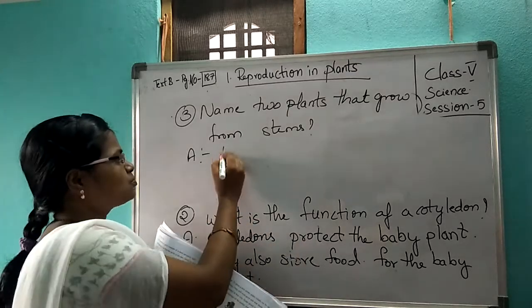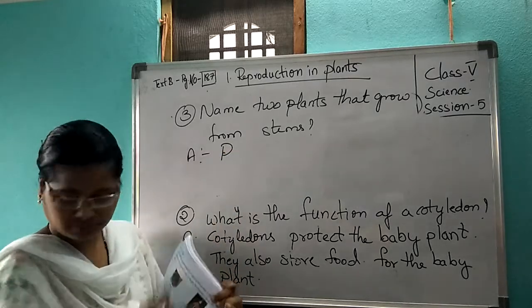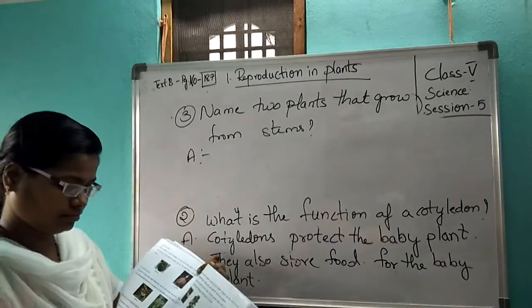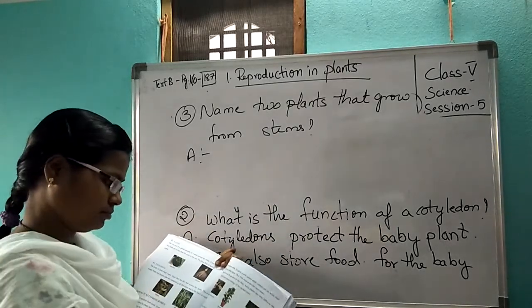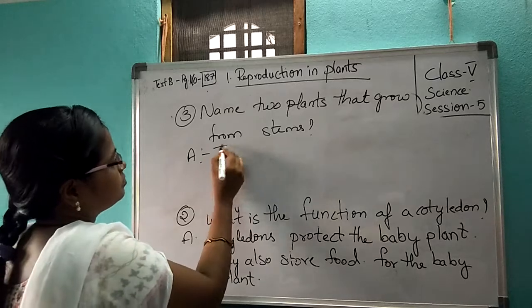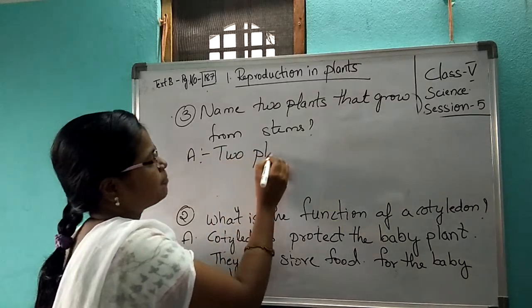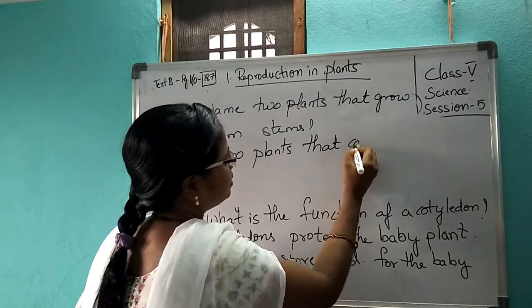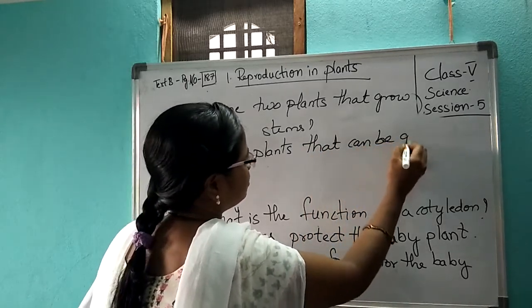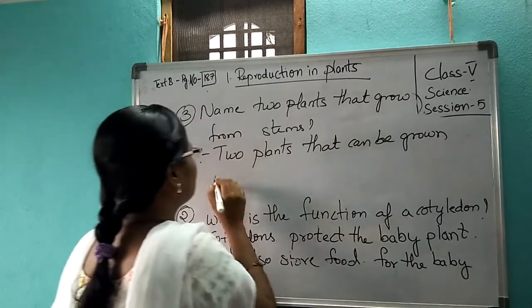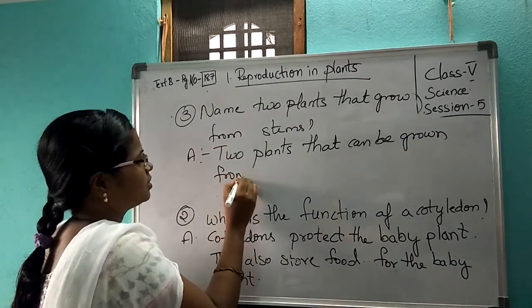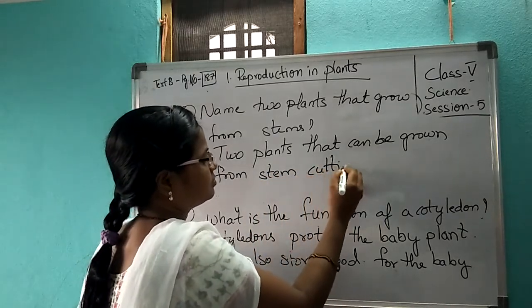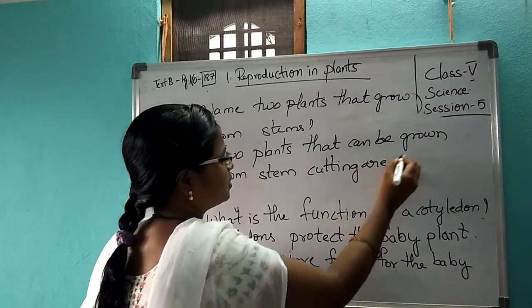Rose plant I am writing. Two plants that can be grown from stem cutting are rose.